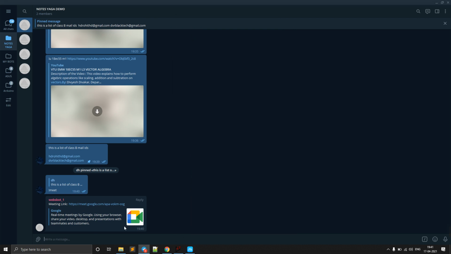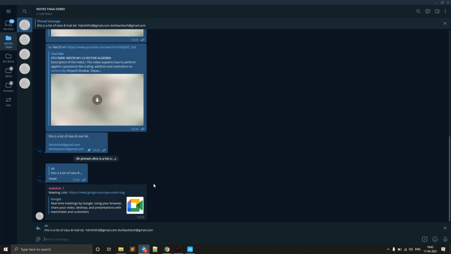Now if you want to plan to create the meeting with some reason, then we can just reply, replying to the list of mail IDs. We can pin this here, so we only need to write those mail IDs one time. If we have five groups, that means five different groups of mail IDs, some students are there for this meeting and some are not, that is also possible. So now we just give the reply as meet, and here the reason.